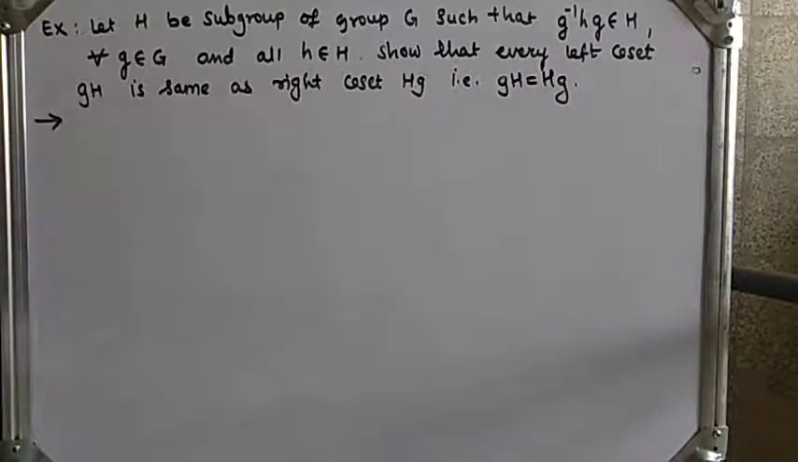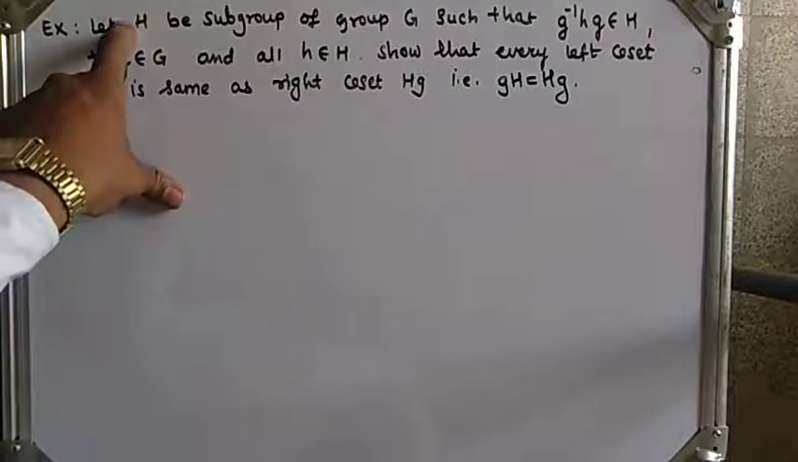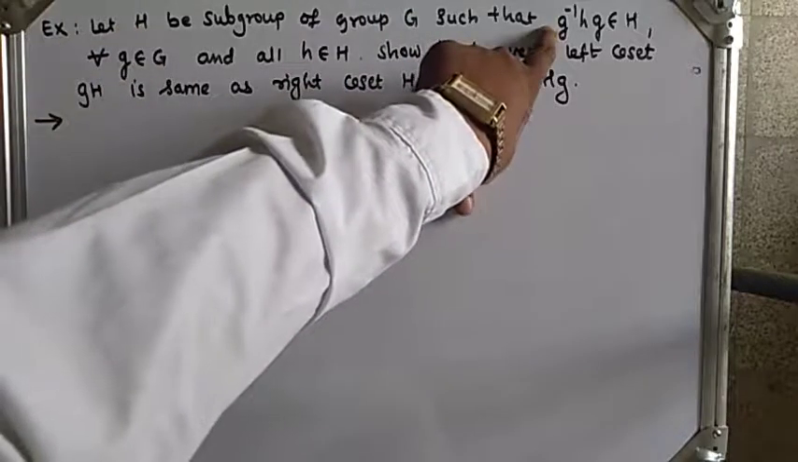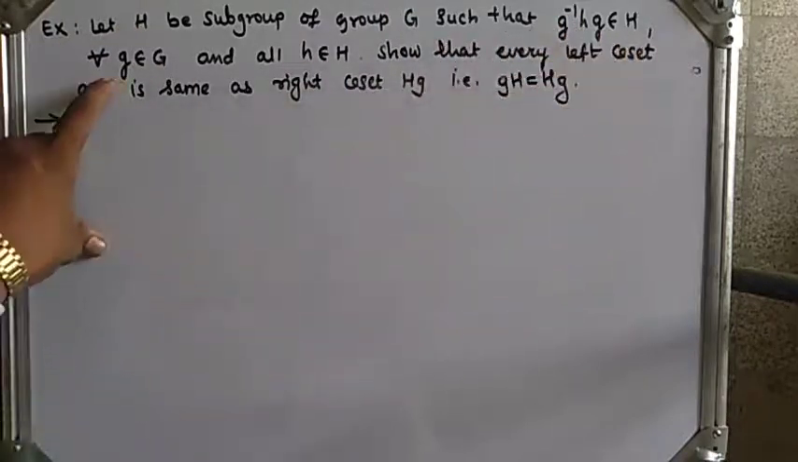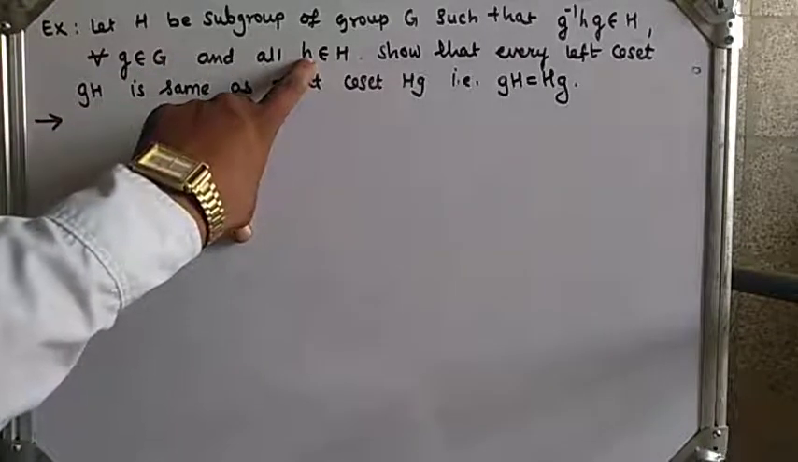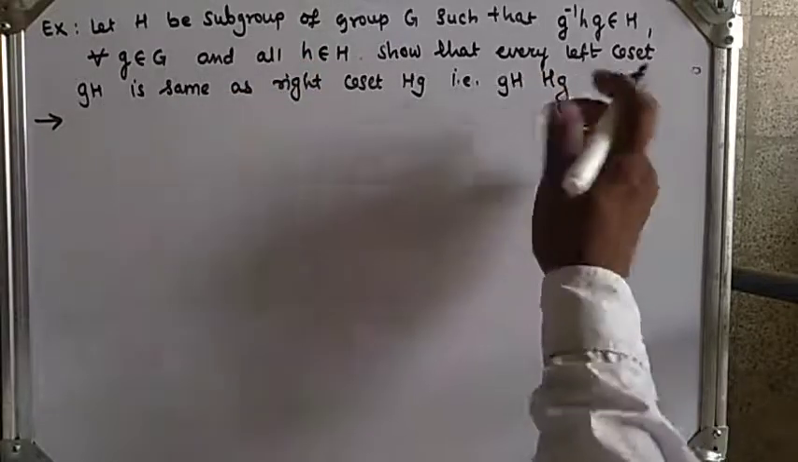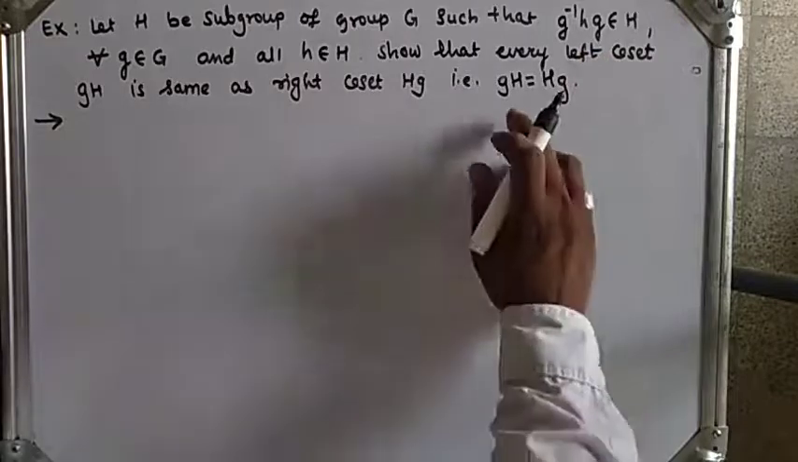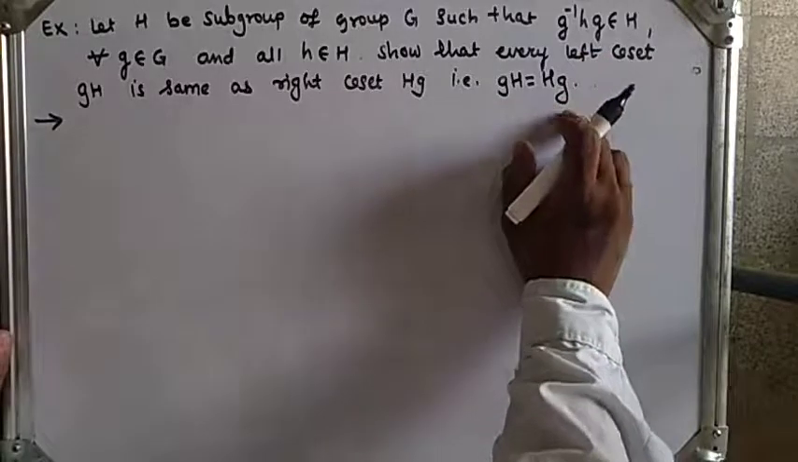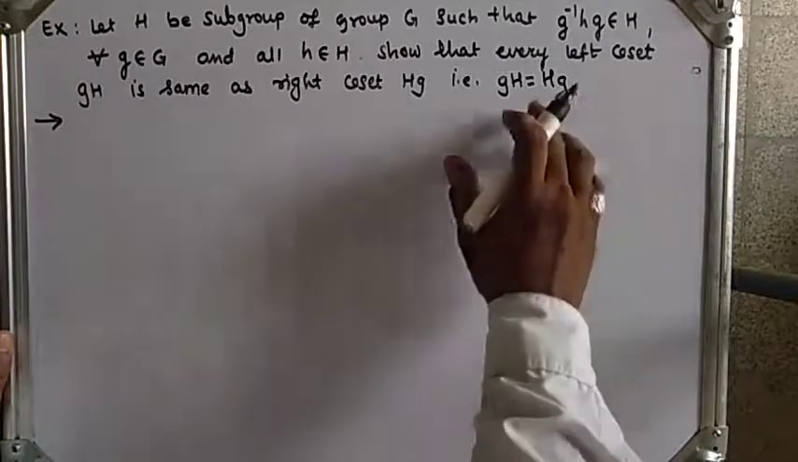Now what we have been given here: H is a subgroup of the group G, and g inverse hg belongs to H for all g from the group G and h from the subgroup H. So to show the left and right cosets are equal, it is sufficient to show that gH is a subset of Hg and Hg is a subset of gH. Then from these two conditions we will get gH equal to Hg.